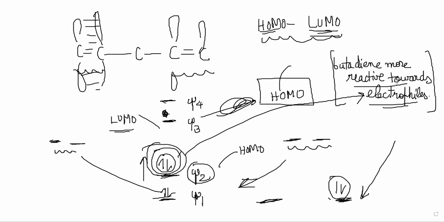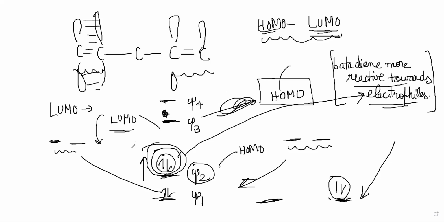It is more reactive towards electrophiles, and also more reactive towards nucleophiles, because when it reacts with nucleophiles, a LUMO from this has to interact with the HOMO of the nucleophile. The LUMO is lower, so the HOMO of the nucleophile and the LUMO have a smaller gap, so better overlap.